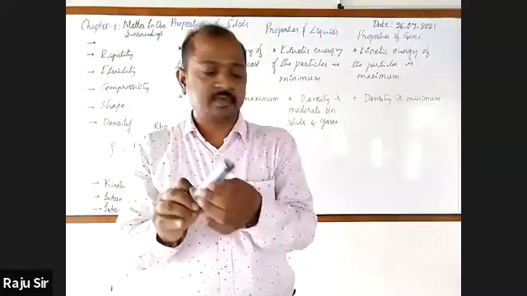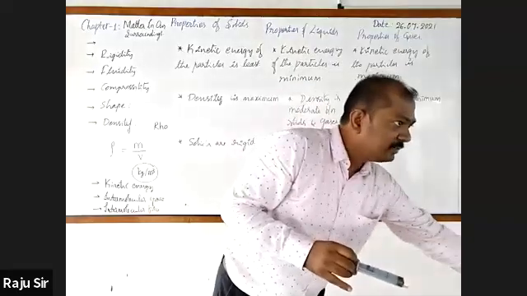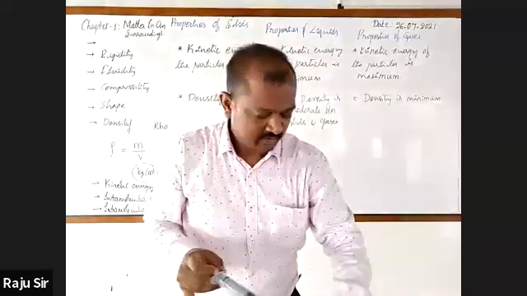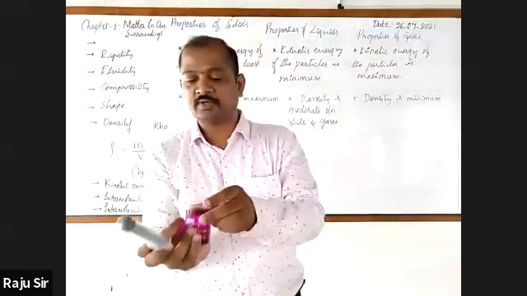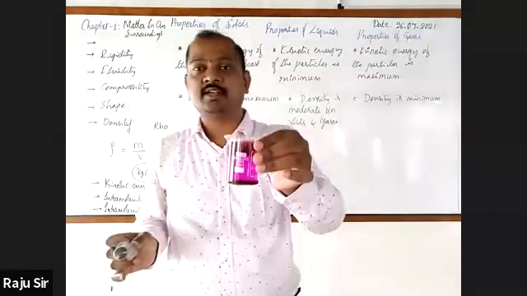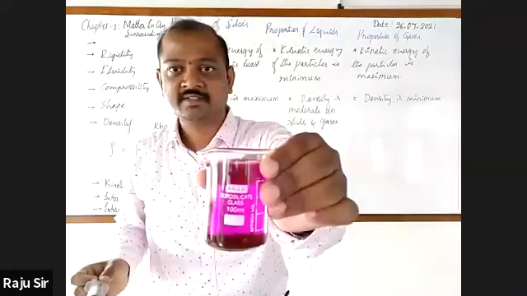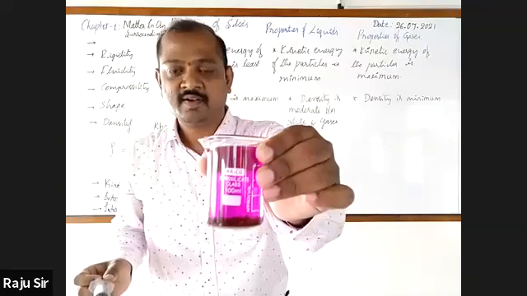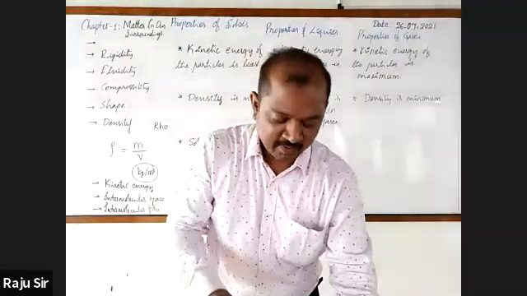I'm going to take some amount of liquid. I'm going to use the colored liquid, KMnO4. Which is this? KMnO4, potassium permanganate.